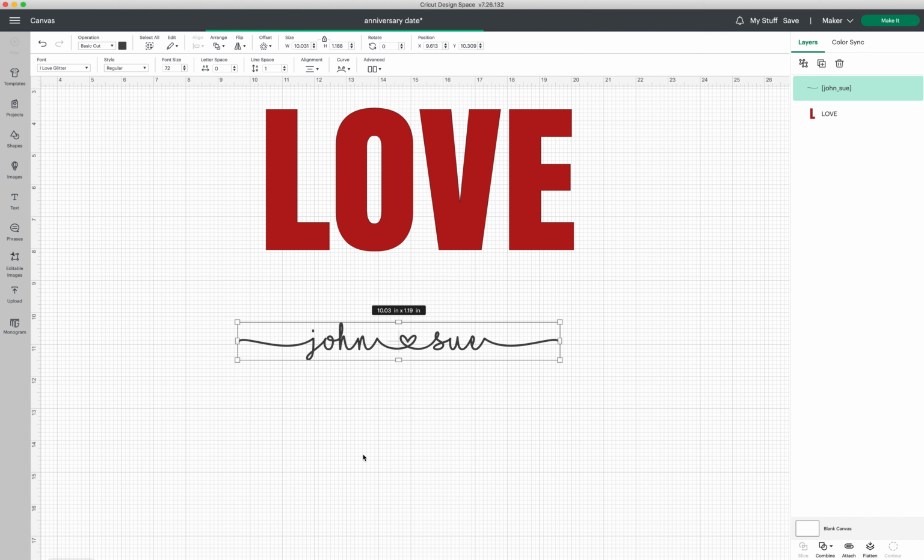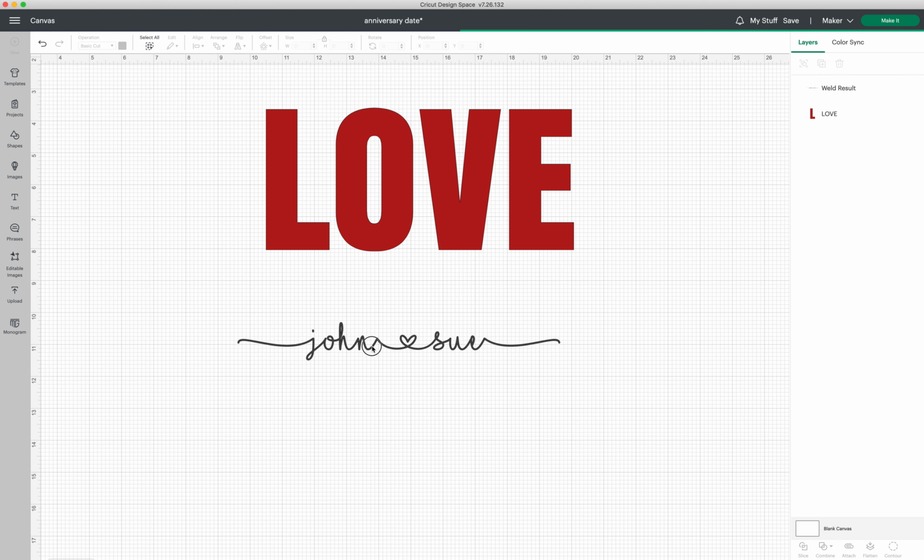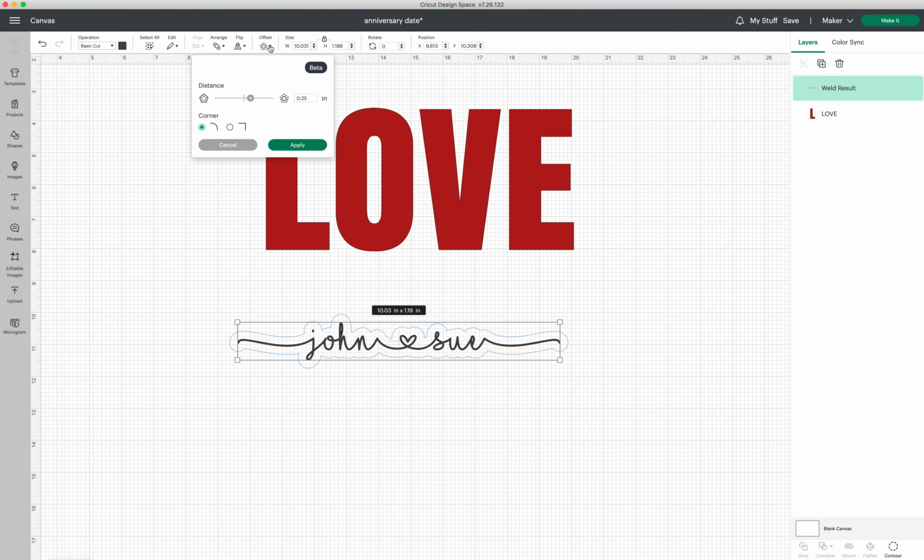Okay, so we're going to want to weld this together, which is pretty much just stick everything together permanently so you can't move anything afterwards. So we're going to go down here to combine and weld. Okay, that's welded together. We're going to click on our name and go to offset. And you see this blue line around it? That's how much it's going to be offset.